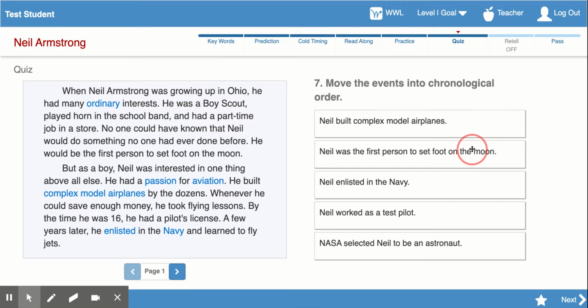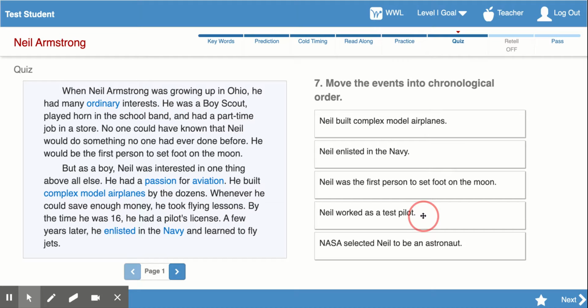Neil was the first person to set foot on the moon. Well, that was one of the last things he did. That's why he was famous. Neil enlisted in the Navy. Well, I know that was after he built model airplanes and before he set foot on the moon. So I'm going to move it up and put it in between these 2 events.